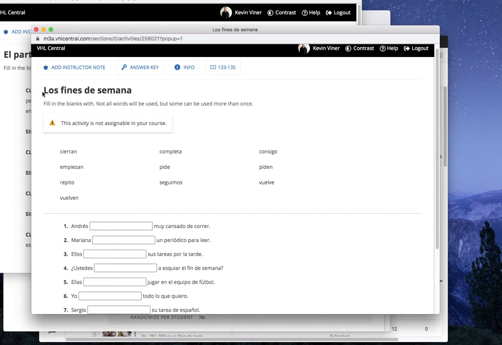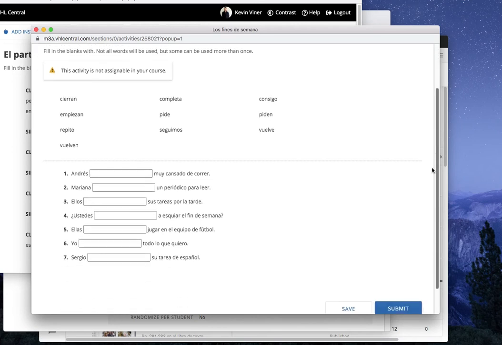So this activity is called Los fines de semana, which means the weekends. So here it tells us to fill in the blanks. Not all the words will be used, but some can be used more than once. All right, and they're already conjugated for you. So it's fairly straightforward. Now there's a mixture here of all types of verbs. You see cierran, which is a different type of stem change, completa, which isn't a stem change, just a regular verb, etc. So we really have to be on our toes here to see which one makes the most sense. Número uno, Andrés blank muy cansado de correr.